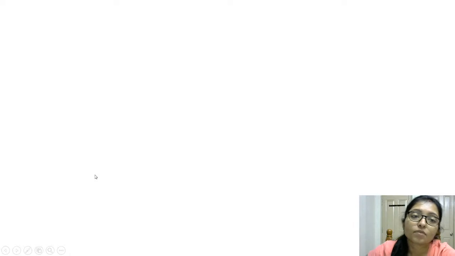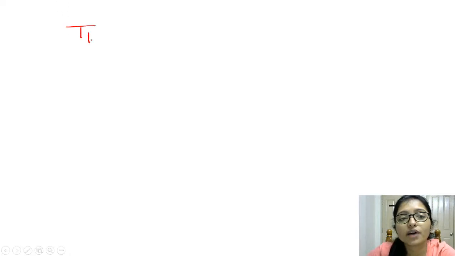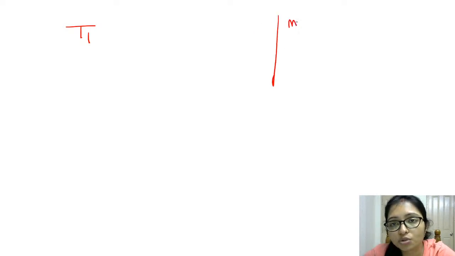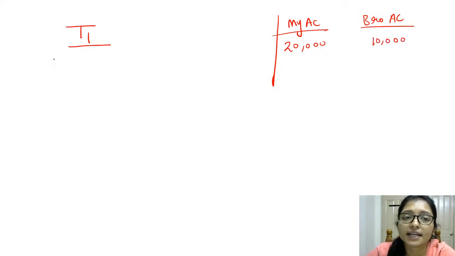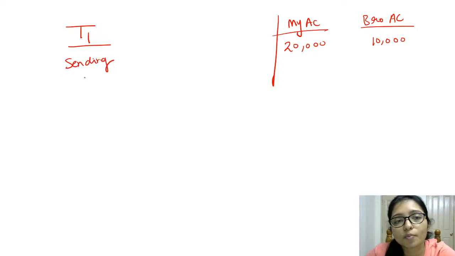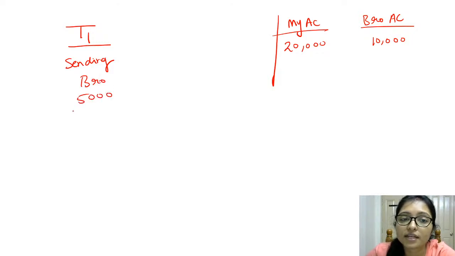Means I am taking an example that will be more clear to you. This is my account and this is my brother's account, okay. So in my account there was 20,000, right, and in my brother's account there was 10,000, right. Now transaction 1 is that I am sending money to my brother's account, 5,000 I am sending.